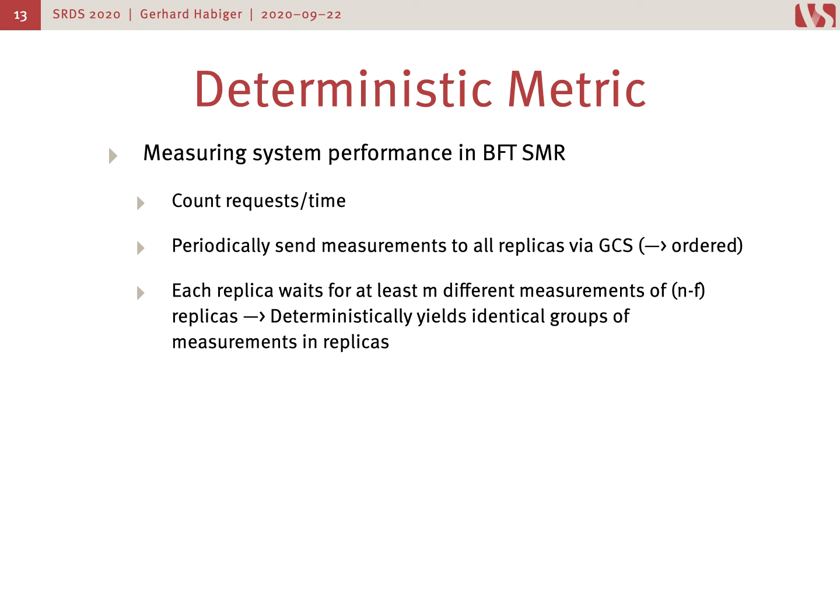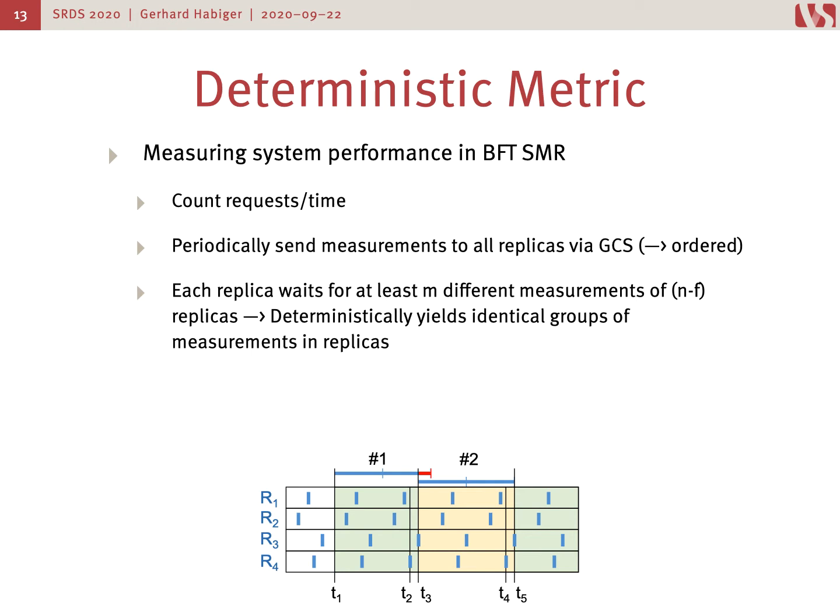Here is a plot showing this, and I will explain our algorithm using this graphic. We have 4 replicas, R1 to R4, and each replica is sending these measurement requests, the little blue bars in these swim lanes, at periodic times. Not shown in this graph are normal other application requests, and you can imagine them dotted in between these blue lines. All of these requests are totally ordered by the GCS, which means that every replica will receive the measurement requests of the other replicas in a total order in between these normal requests.